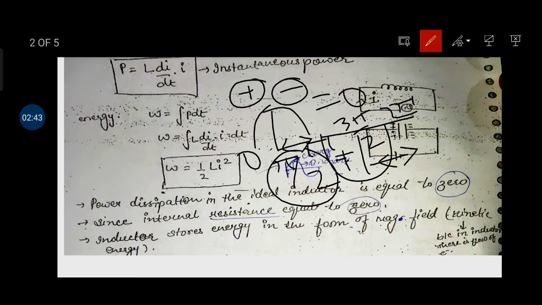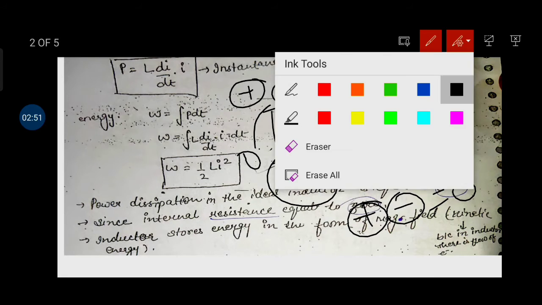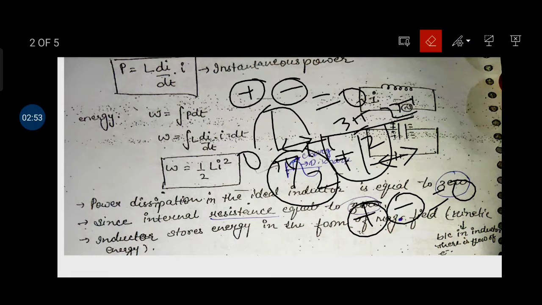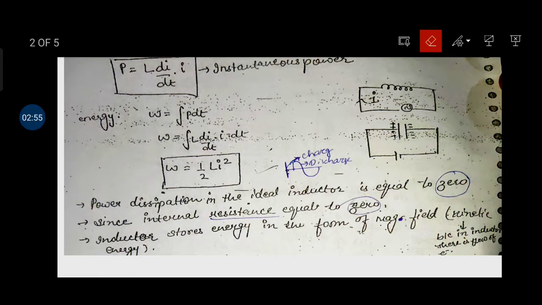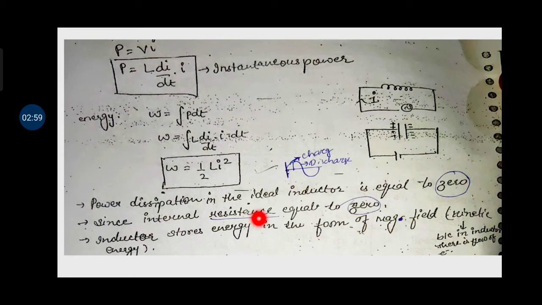So overall power dissipation across the negative half cycle, plus and minus, is equal to 0. So power dissipation across the ideal inductor is equal to 0. And since internal resistance is equal to 0, the inductor stores energy in the form of magnetic field.